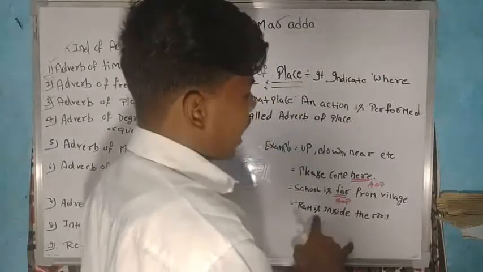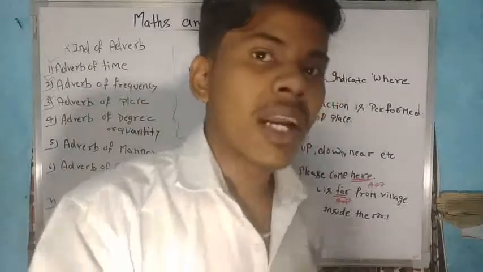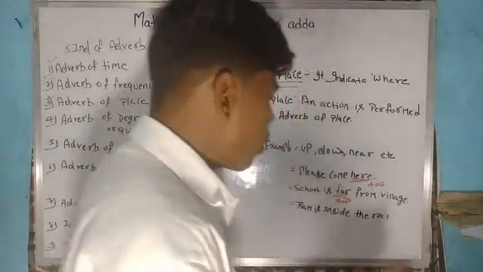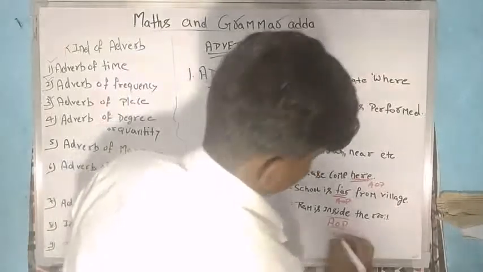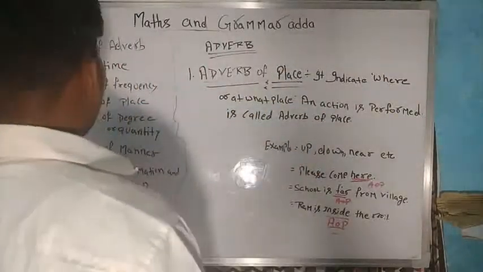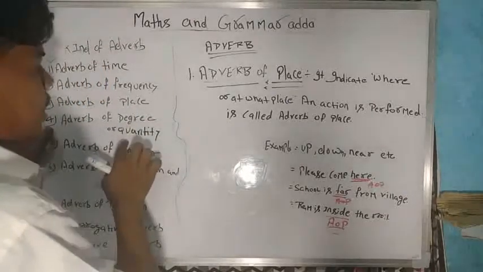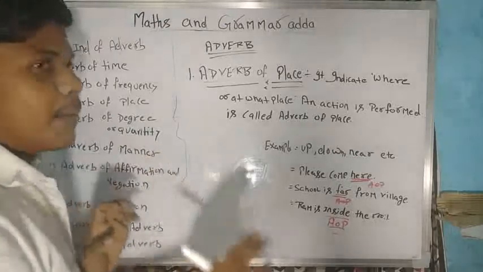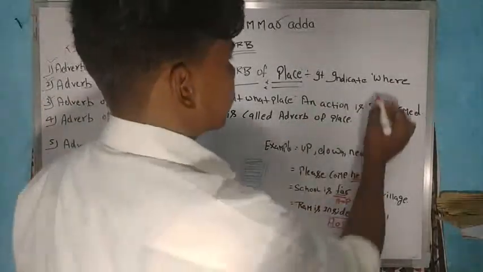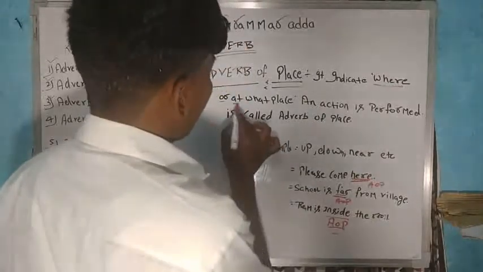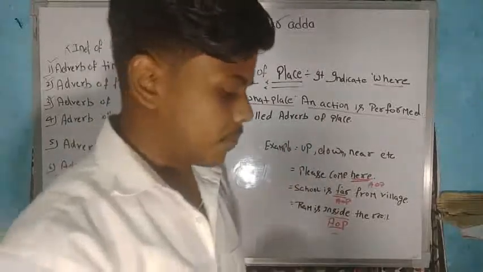Third thing I'm saying: Ram is inside the room. If I'm talking about Ram, then where is Ram? Ram is inside the room. Then the work of inside: inside is an adverb of place. The same way, we are going to study the fourth part, adverb of degree and quantity. I'm telling you these things again: it indicates where or at what place an action is performed, and it is called adverb of place.